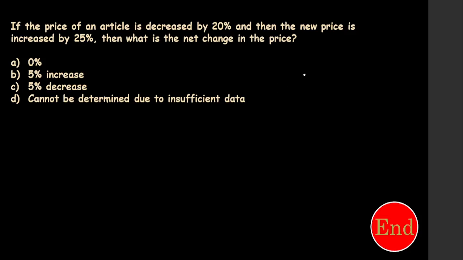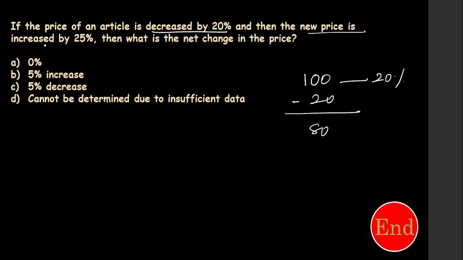The simple way is always take 100. From 100 it was decreased by 20%, so it will become 80. Or else I can subtract 20 from this, I will get 80. Next, from 80, the new price is increased by 25%. From here, I need to increase 25%. What is 25% of 80?